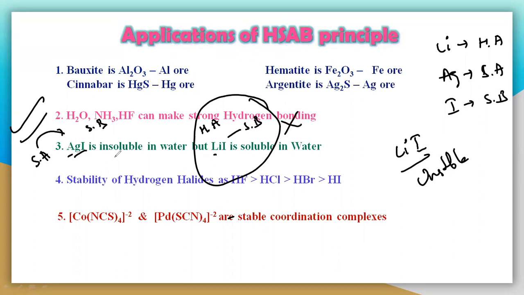So the interaction of soft-soft means they are highly stable. If the interaction is hard-soft, then the interaction is very weak, and they form an unstable compound. Here lithium iodide is hard-soft, so it is unstable, so it can be easily reacted, so that it is soluble in water. So it is one more example.